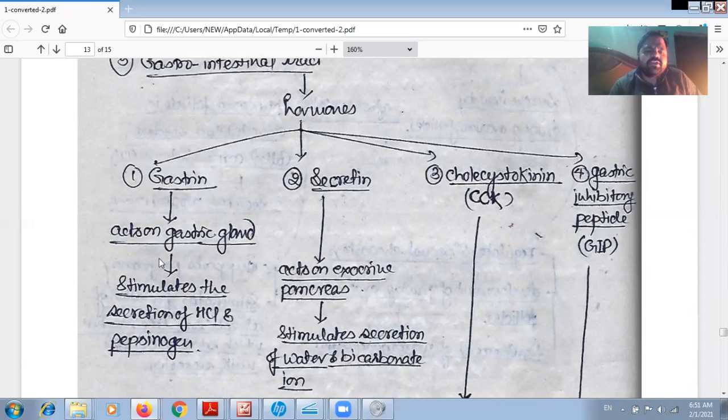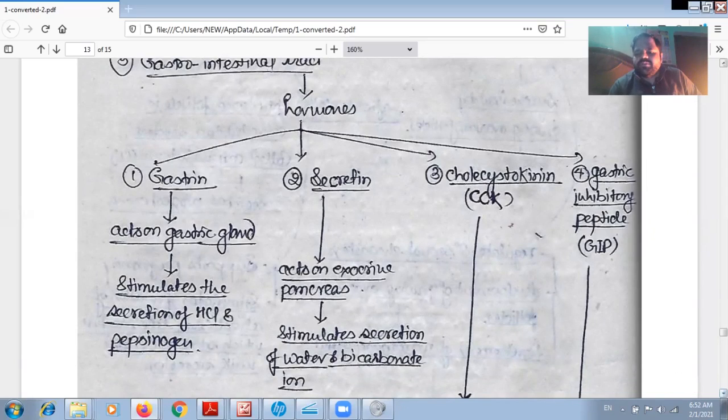We studied this earlier in the digestive system. Secretin acts on the exocrine pancreas and stimulates the secretion of water and bicarbonate ions.